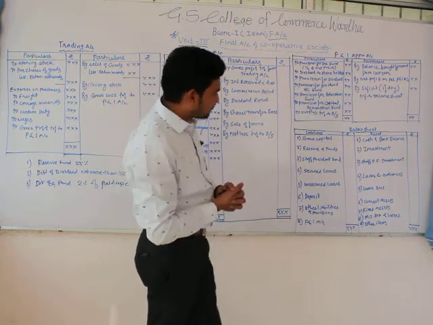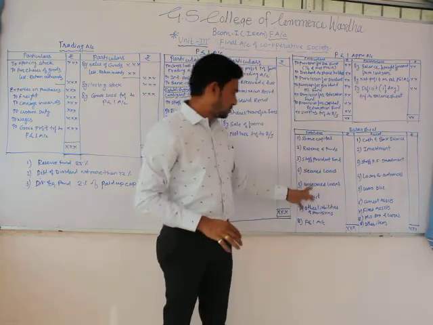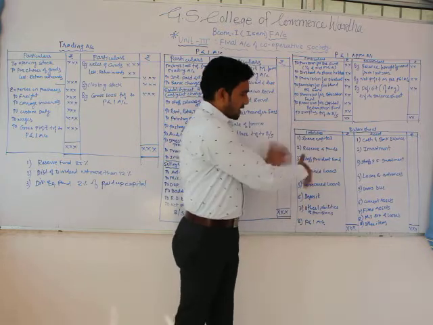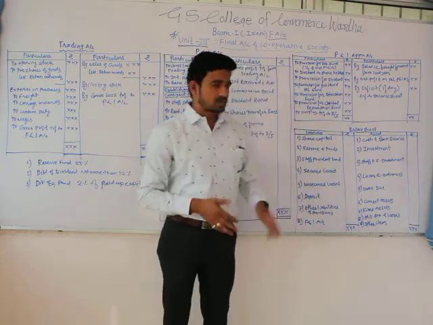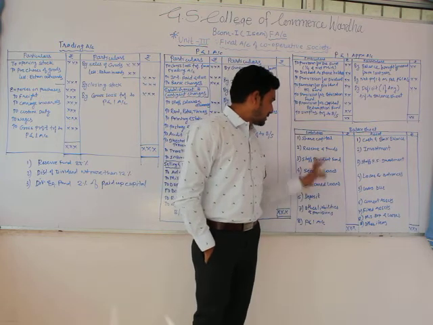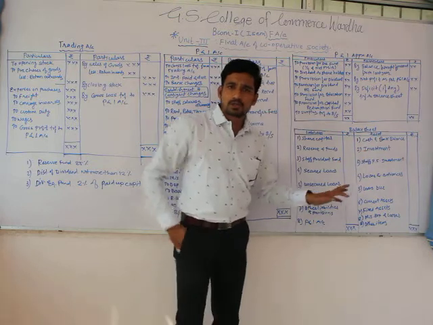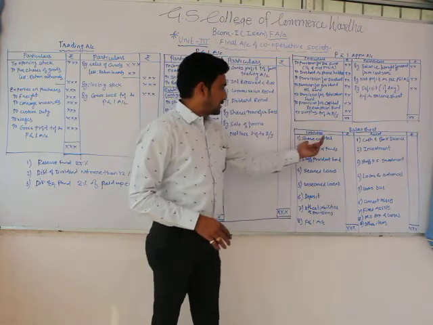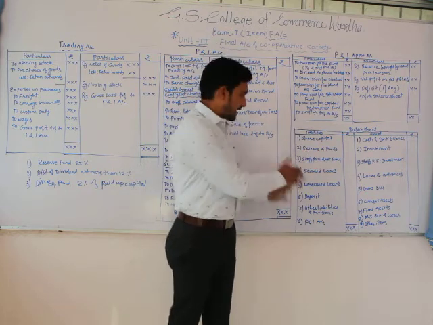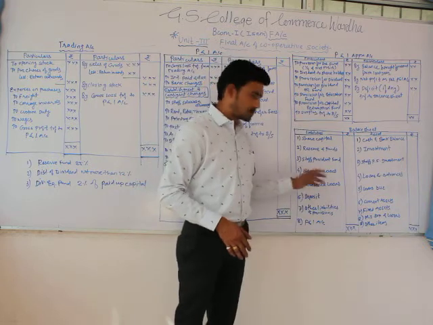Coming to the balance sheet, I just mentioned the main points here. These are the schedules, the main points under which there will be different transactions. Because I have limited space available here, I can't write each and everything, so I just mentioned the main points of the balance sheet. On the liability side, we start with share capital, reserves and funds. These are the main titles under which we mention certain related transactions.